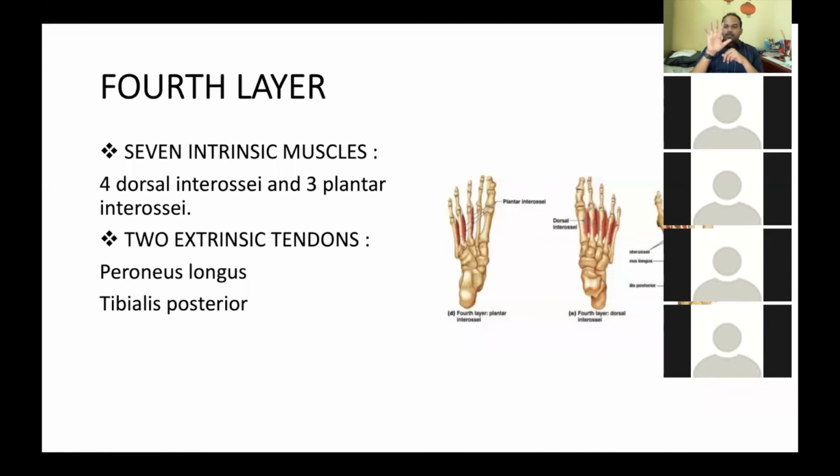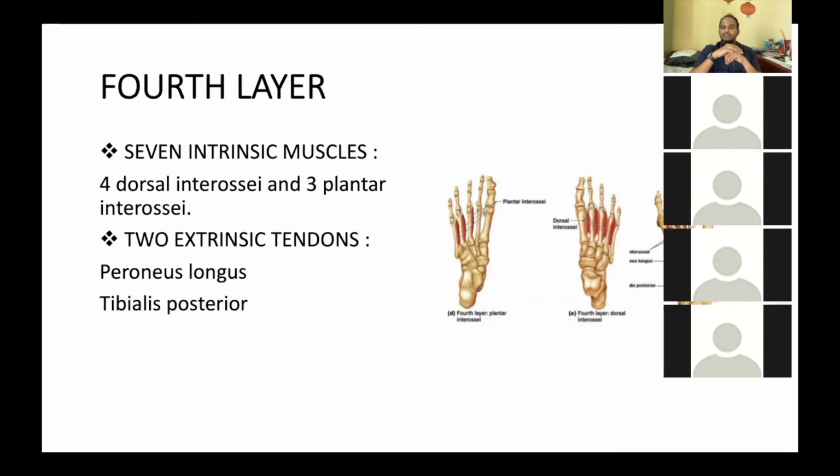But in the foot, you have 4 dorsal interossei and 3 plantar interossei. So altogether we have 7 intrinsic muscles in the fourth layer and 2 extrinsic muscles.